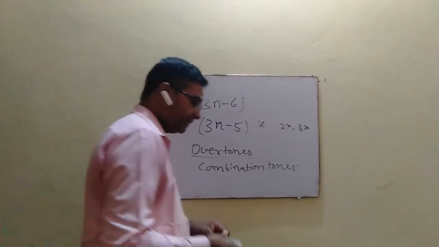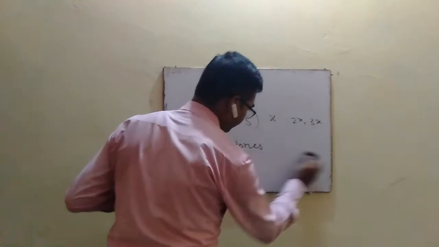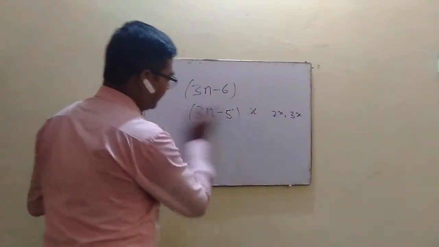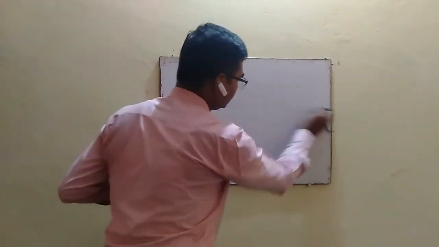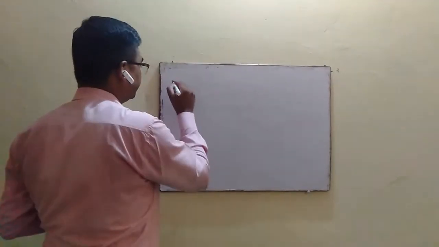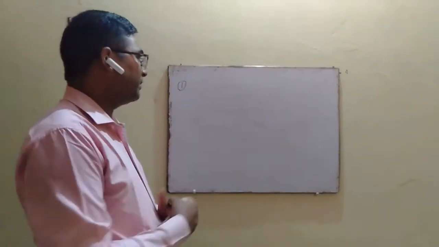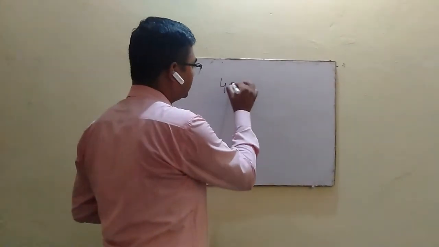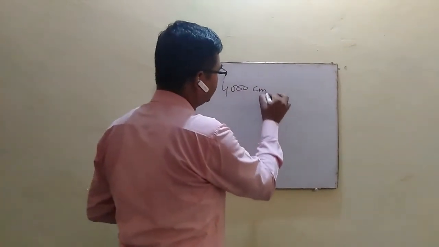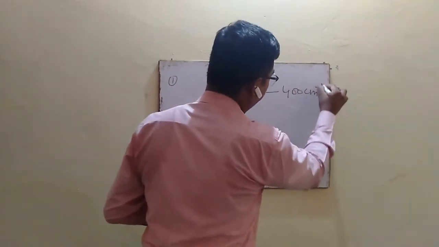So due to overtone and combination tones, the number of bands in the IR spectrum increases, but the number of bands also decreases in the IR spectrum as compared to its theoretical values due to several reasons. Number one, all those bands for which the vibrational frequency is beyond the range of 4000 centimeter inverse to 400 centimeter inverse.